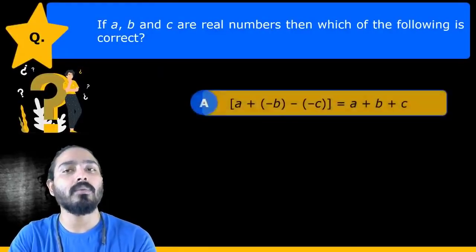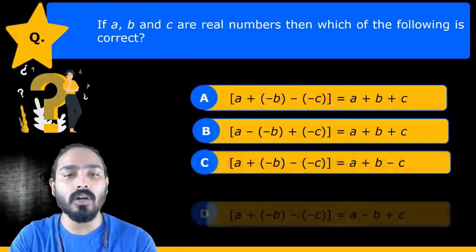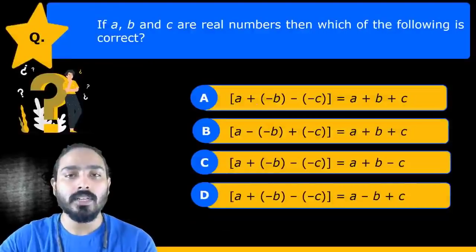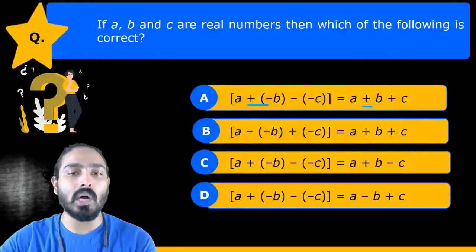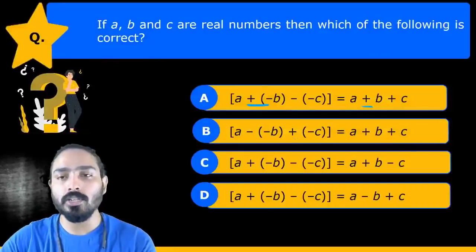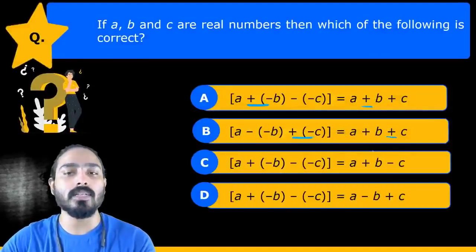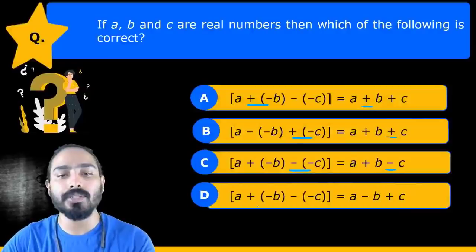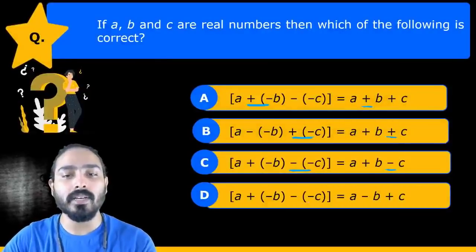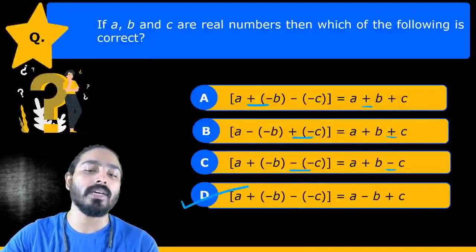A, B, C are real numbers, which of the following is correct. If you just look at all these options, there should be a minus here, which is not there. So this is absolutely wrong. There should be a minus here, but here it is a plus, so it is obviously wrong again. Okay, here should be a plus, but here it is given minus. We are only left with the D option. Just look at this. Plus minus minus minus minus plus. So D is the right answer.